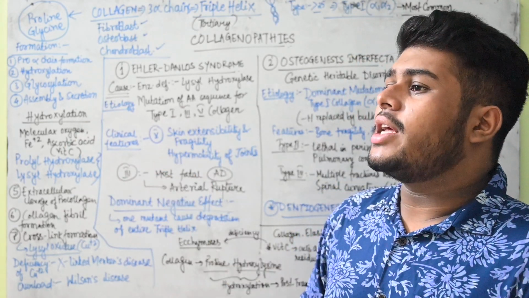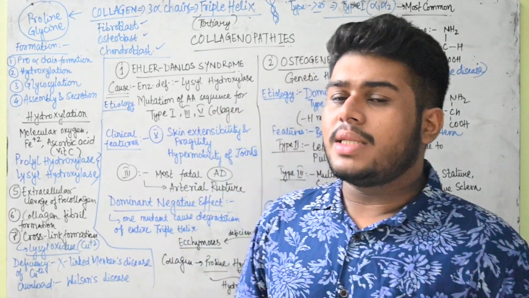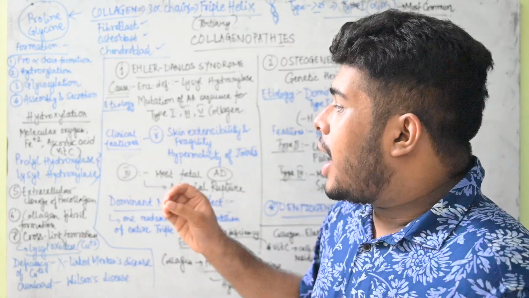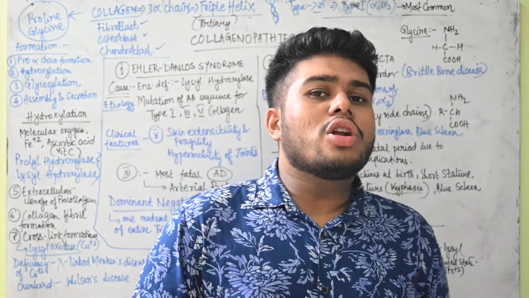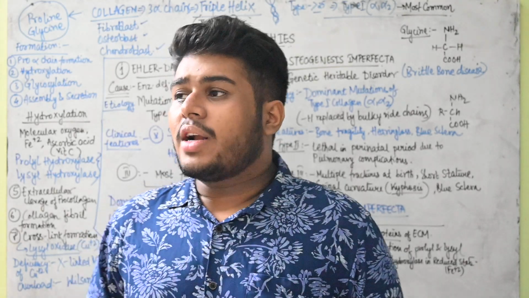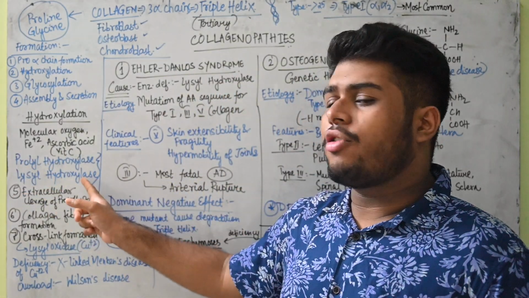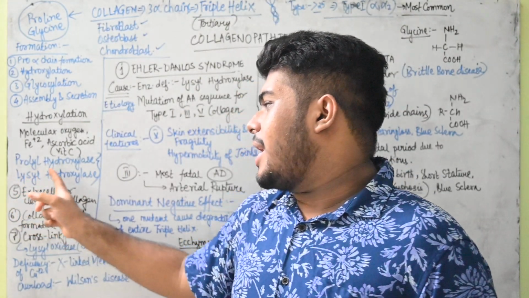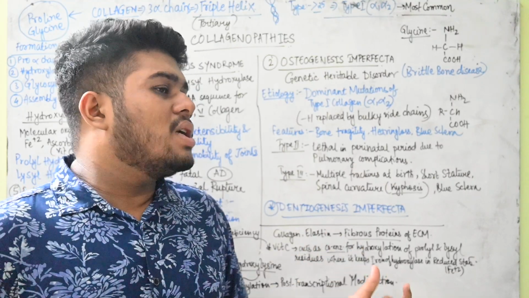Now hydroxylation, here molecular oxygen and vitamin C, these two substances are required. Other than that, iron is also required in the ferrous form. Now what is the function of vitamin C? For that we have to understand there are two hydroxylase enzymes that are required. One is the prolyl hydroxylase and one is the lysyl hydroxylase. Okay, so vitamin C is actually a coenzyme.